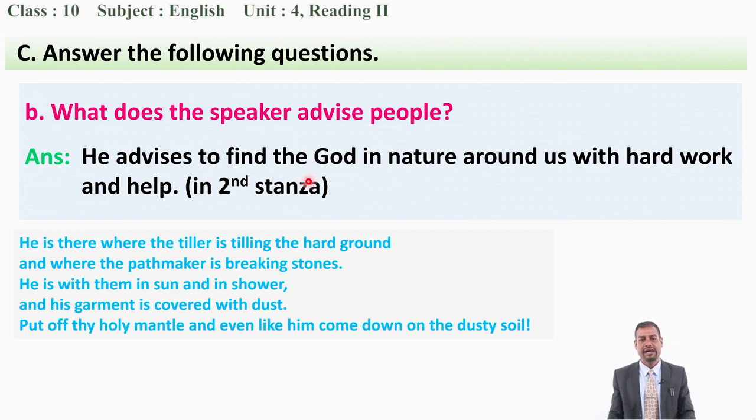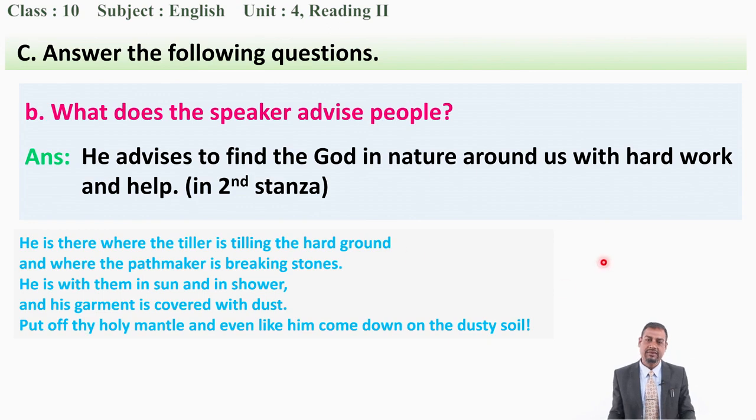He advises to find the God in nature around us with hard work and help. See, two things you can find. One thing, the God is there in nature, so it means that we have to walk in the sun, we have to walk in the shower, means rain, okay, and we have to work hard, like for example, tilling the hard ground, breaking stones, and walking in the sun and shower, very difficult works, and at the same time we cannot be neat and clean. So this is how you have to comprehend, you have to understand and write your answer.